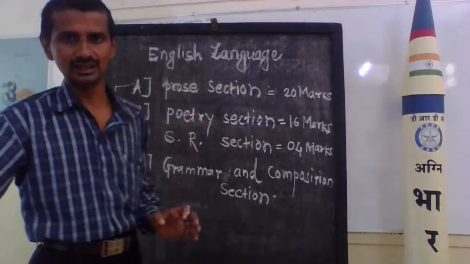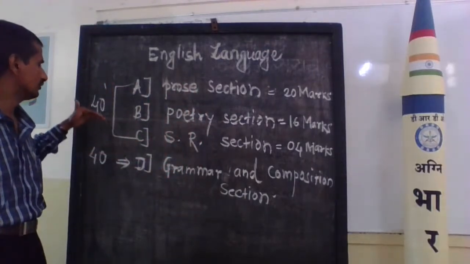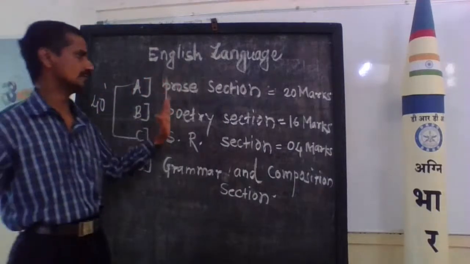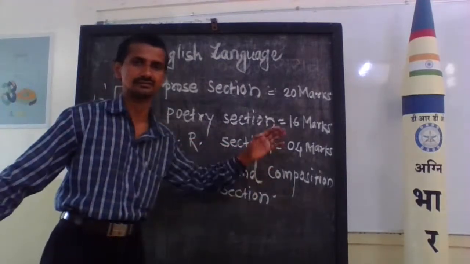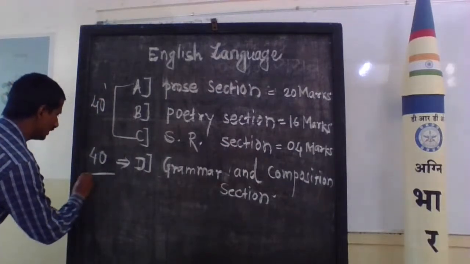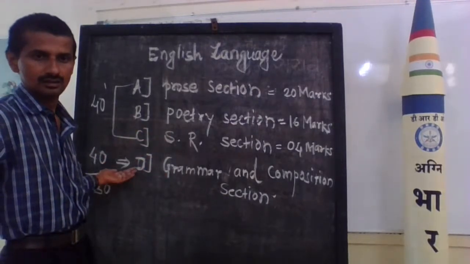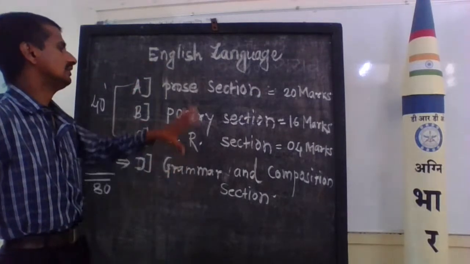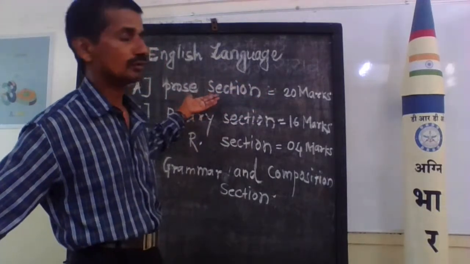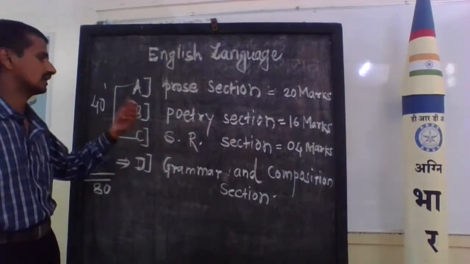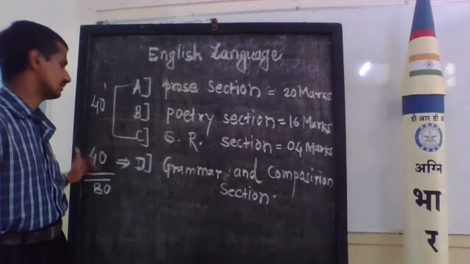Already we know that our question paper is an 80 marks question paper, and it is divided into 40 plus 40. 40 marks for the prose section, poetry section and supplementary reading section, and the remaining 40 marks for the grammar and composition section. 40 plus 40 is equal to 80 marks.